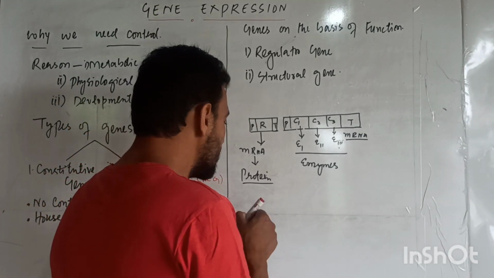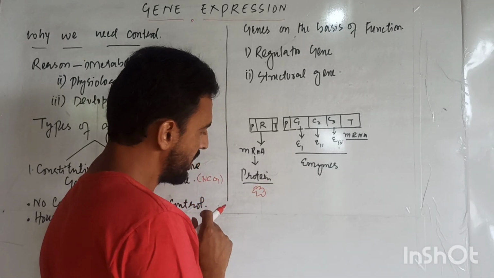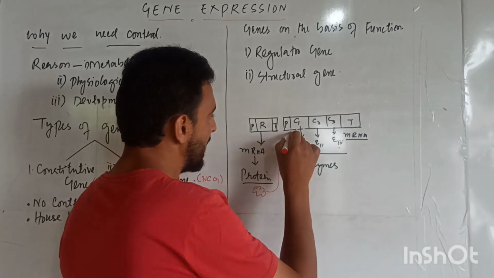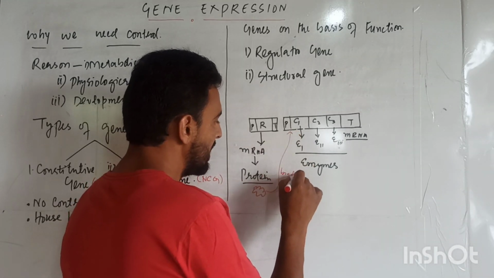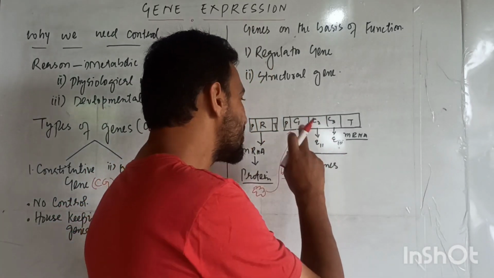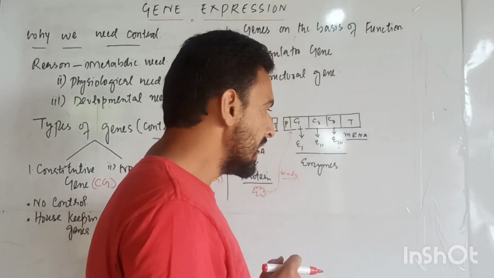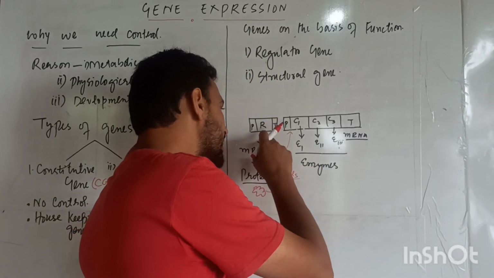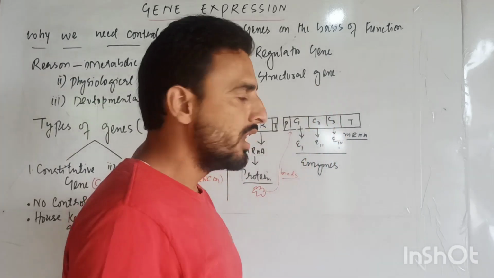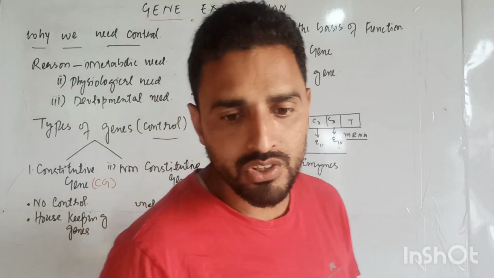Now what happens? Let us consider this is the shape of the protein. If this protein comes and binds here and stops the action of the structural gene, then this gene is known as regulatory gene. And when the regulatory gene stops or controls the structural gene, this is known as regulatory gene, and the one on which it controls is known as structural gene.